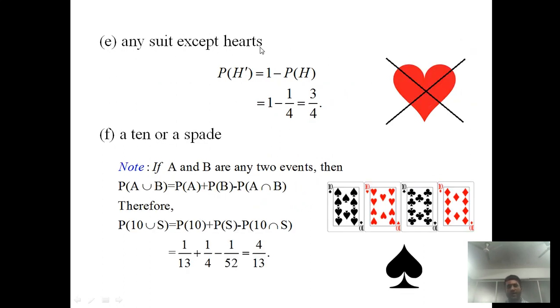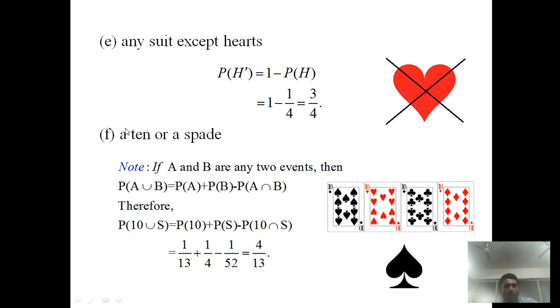And it should be except hearts. Except hearts, so it's represented by probability of H dash. And as per the axiom, probability of H dash is 1 minus probability of H. In the last slide, we saw that probability of H is 1 by 4. So probability of H dash is 1 minus 1 by 4, so it is 3 by 4.